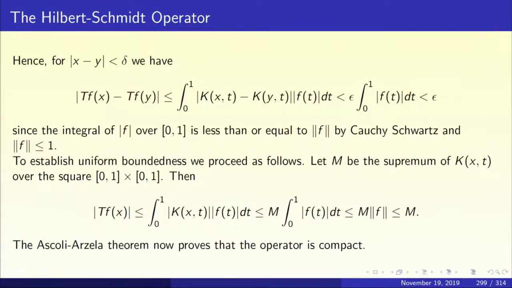The Ascoli-Arzela theorem now tells you that the family Tf as f varies over the unit ball is pre-compact, and so the operator T is a compact operator as advertised. This is our second example of compact operators.